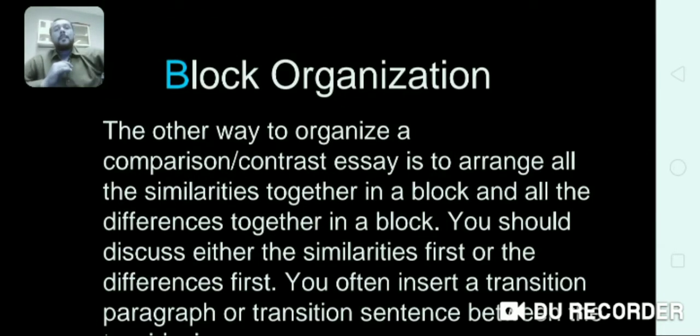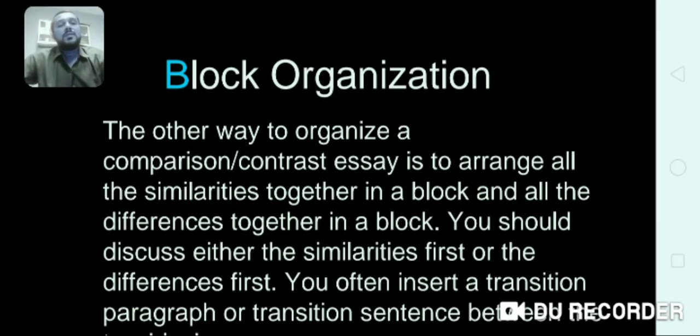Now, when you write point by point, you will make a list. So first, for example, you want to talk about two jobs, job A and job B. First you will write point A regarding job A, then point A regarding job B. Similarly, second point, third, fourth.